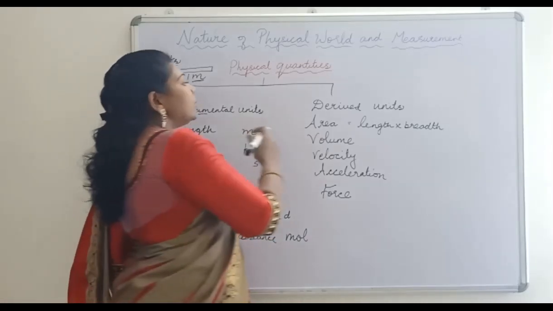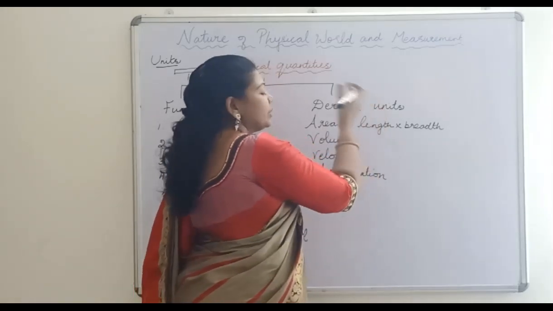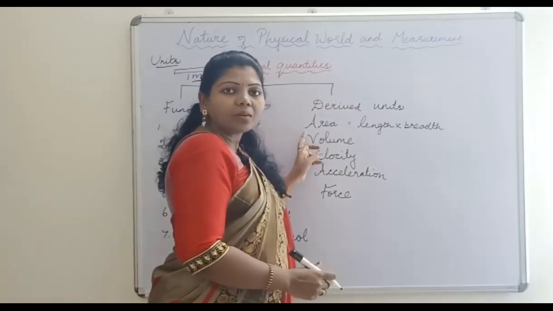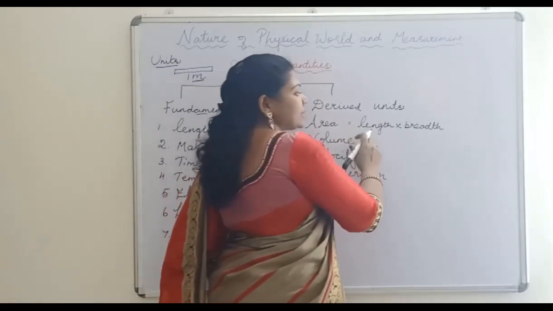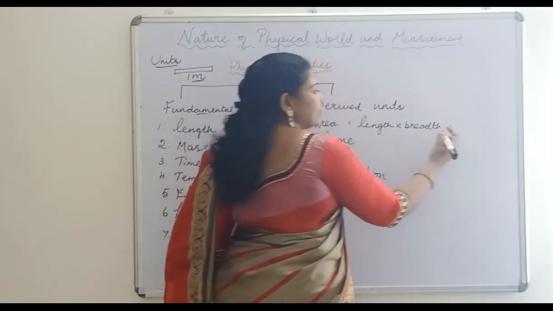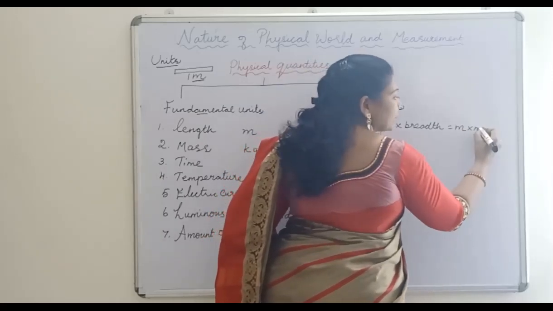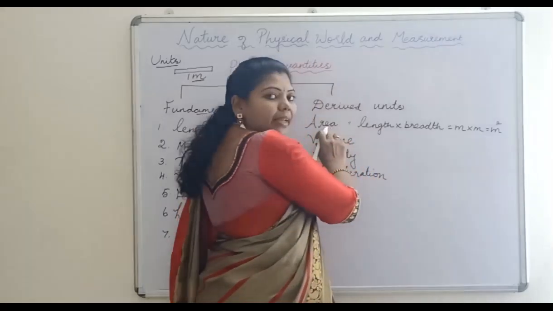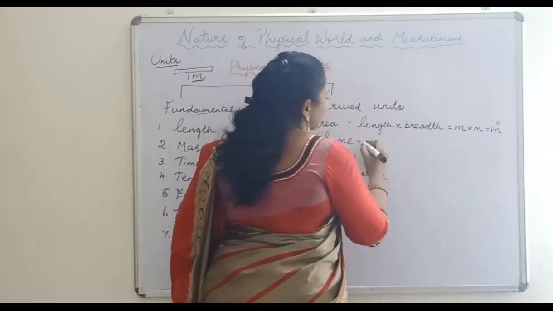Okay, so next comes the derived units. The derived units are derived from the fundamental units. Okay, so now we are going to find out what is the unit for area. So area, we have written it is length into breadth. Okay, so what is the unit for length? Length it is meter into, for breadth it is again meter. So it is meter square. So what is the unit for area? It is meter square.